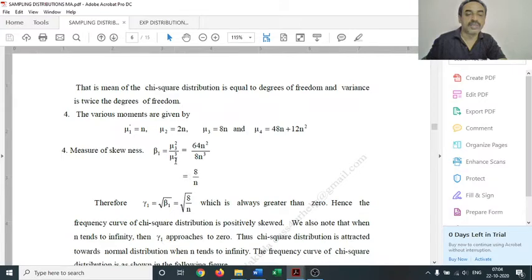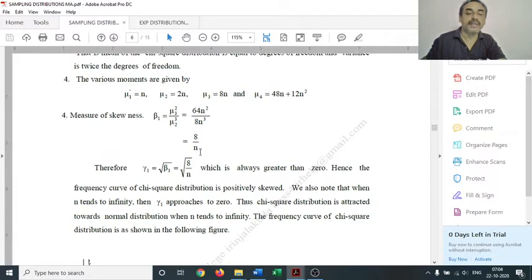Measure of skewness is given by mu3 square by mu2 cube, that is 64n square by 8n cube. By substituting mu3 as 8n, we get 64n square, and mu2 is 2n, so 2n cube is 8n cube. We can simplify it as 8 by n. So gamma 1 is root beta 1, that is root 8 by n. Note that this root 8 by n is always greater than 0. Therefore, the frequency curve of chi-square distribution will be positively skewed.